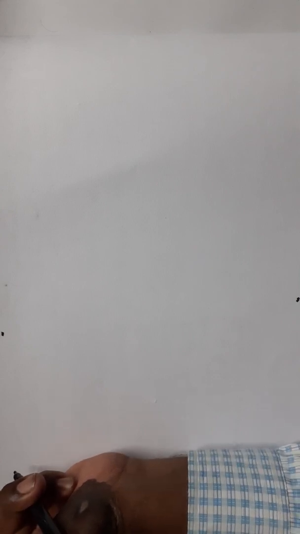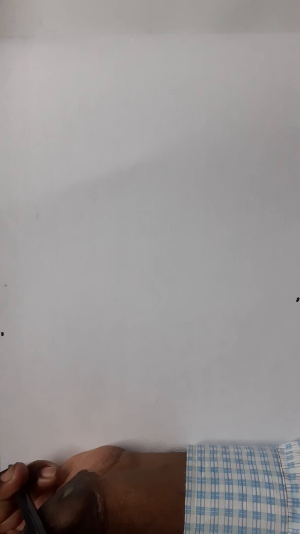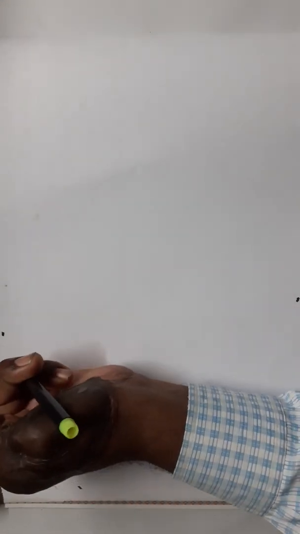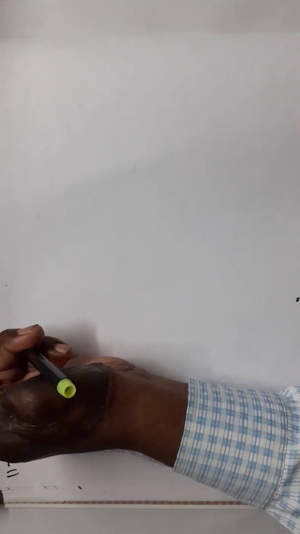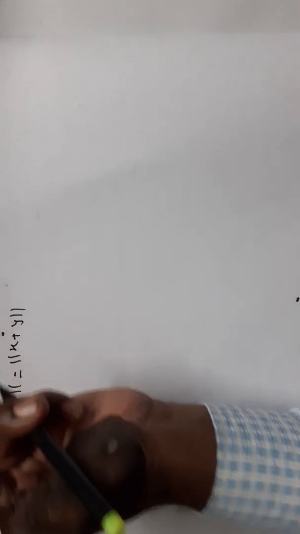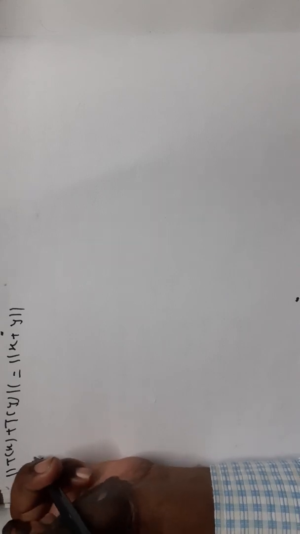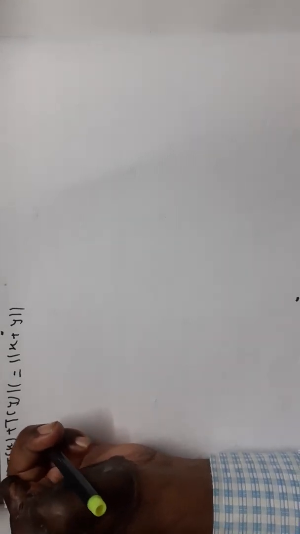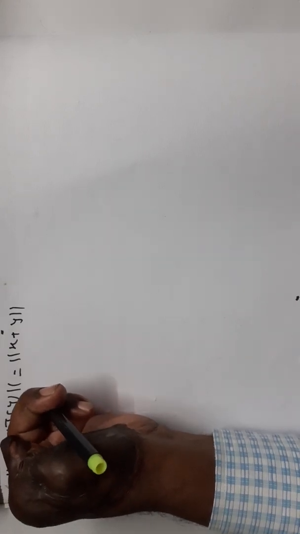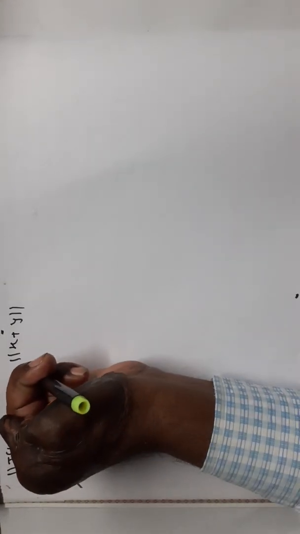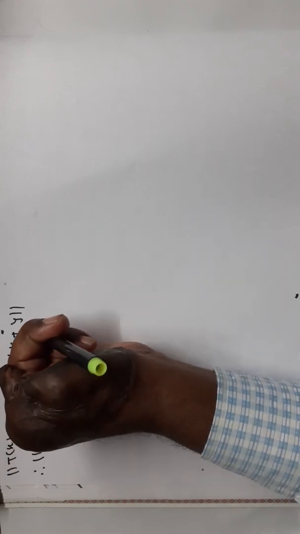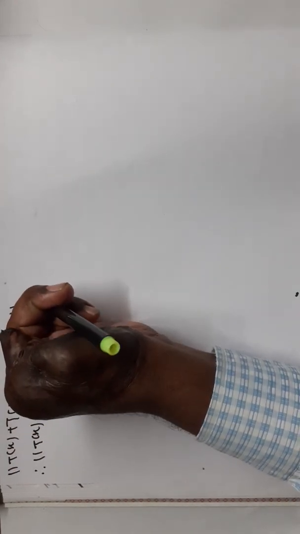Therefore norm of T of x plus y is equal to T of x plus T of y, because T is a linear transformation. Therefore norm of T of x plus y is equal to norm of T of x plus T of y, which is equal to norm of x plus y. Therefore norm of T of x plus T of y, the whole square, is equal to norm of x plus y, the whole square.